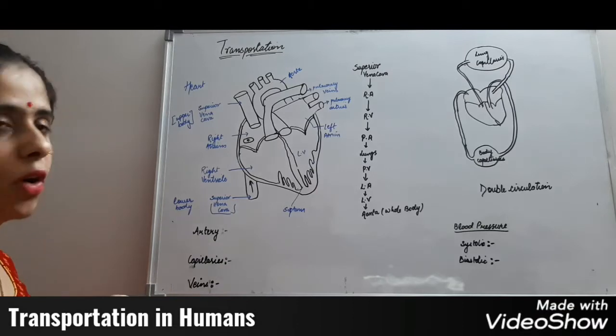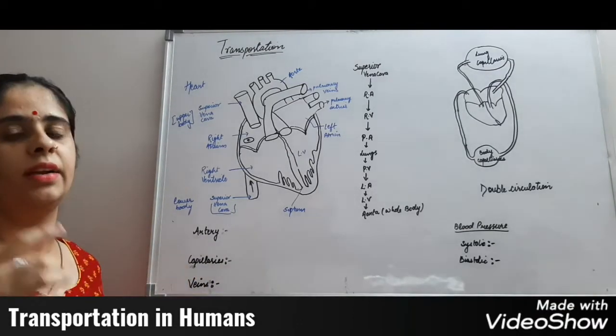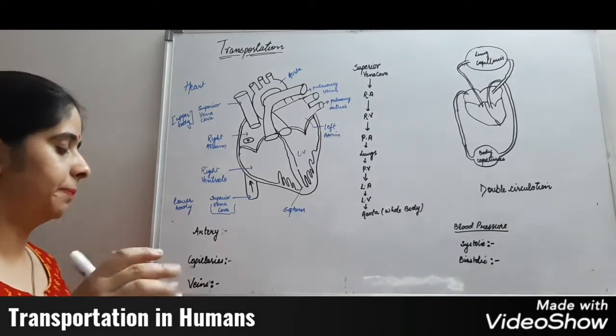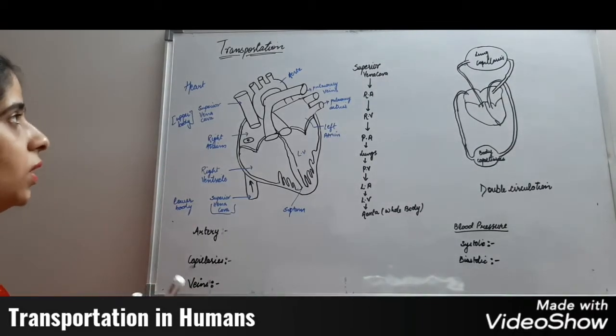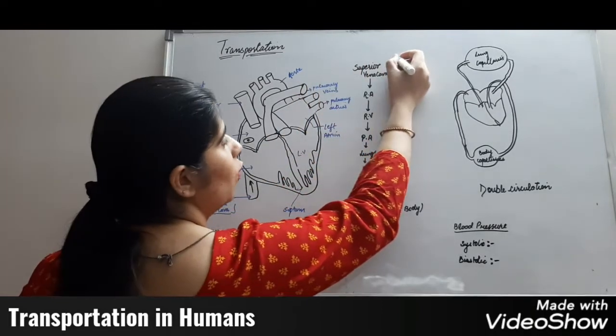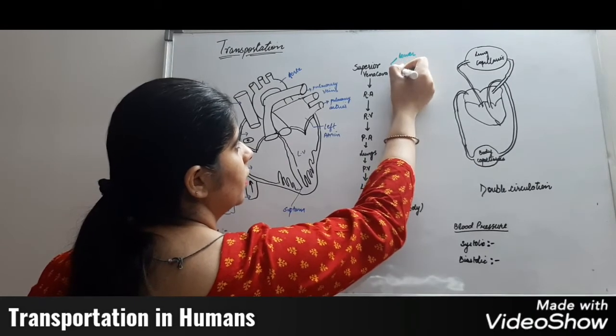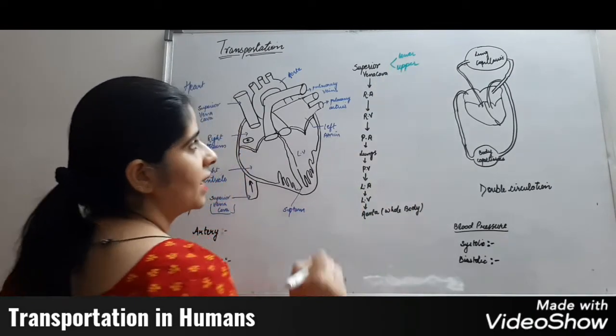Now we will talk about how the blood goes to the lungs and takes oxygen and will transfer it back to the body. First of all, the blood is collected from the body, from lower body and upper body, from superior vena cava.